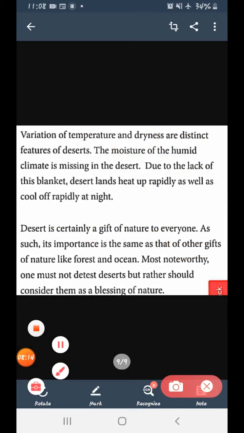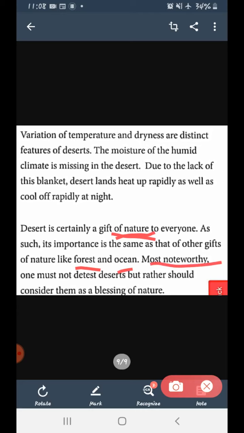Desert is certainly a gift of nature to everyone. As such, its importance is the same as that of other gifts of nature like forest and ocean. So, we cannot say that desert is not a gift of nature. Desert is also a gift of nature to us. So, it is the creation of nature. ठीक है, कुदरत का बनाया हुआ चीज है. So, even this desert has its importance similar to forest and ocean. Clear?